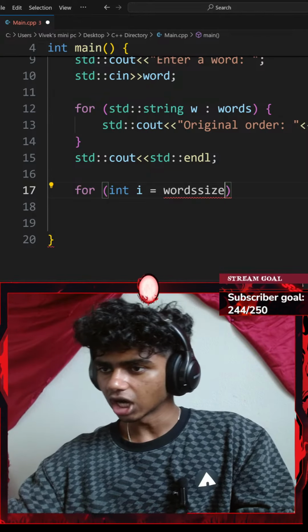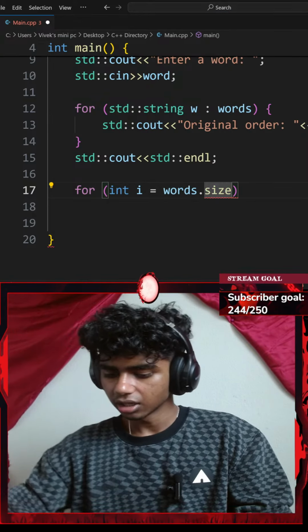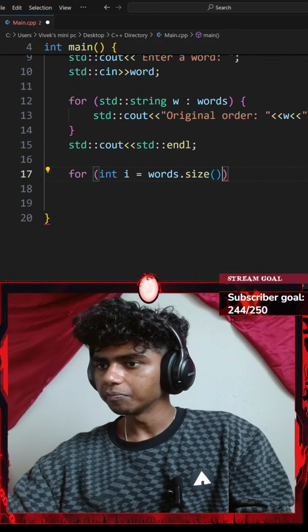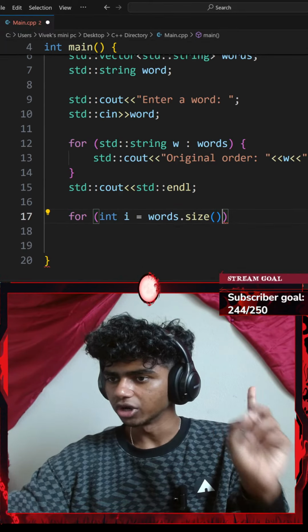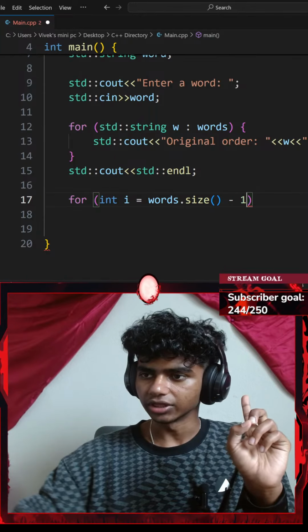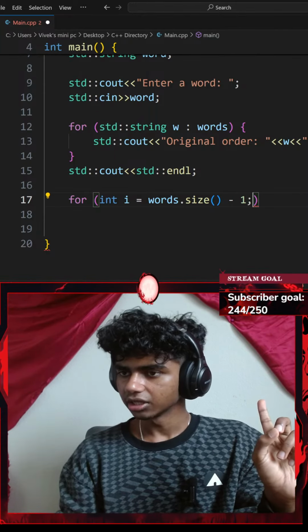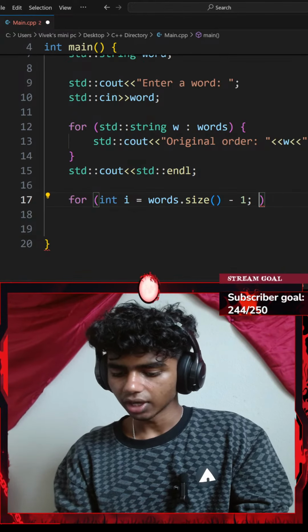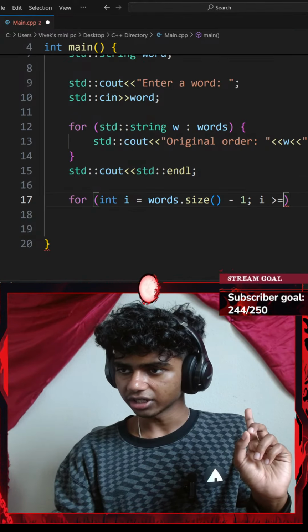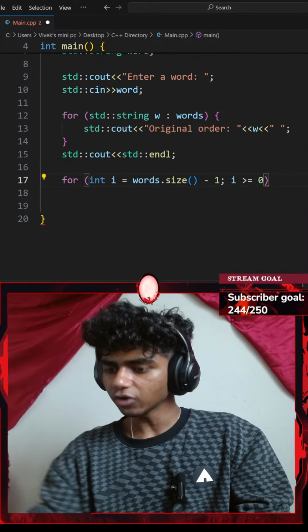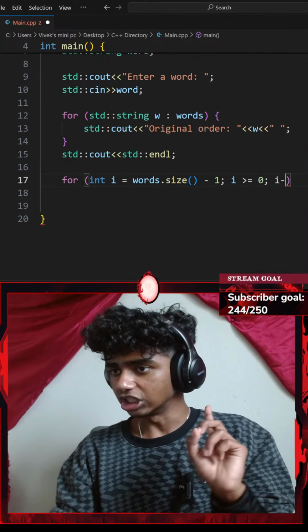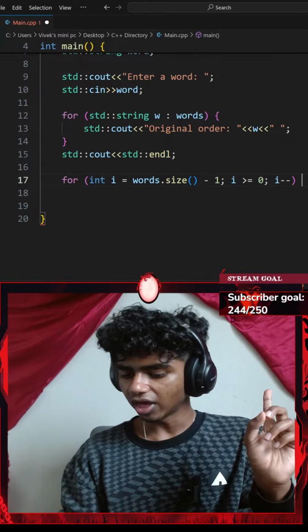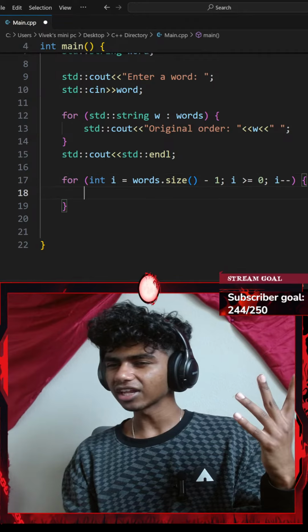So words dot size, this gets the size of my vector, how many words are inside of it, minus 1. This keeps subtracting from our vector. I'll go with a semicolon and then check for a condition. If my i is greater than or equal to 0, I'm going to decrease my i by 1.